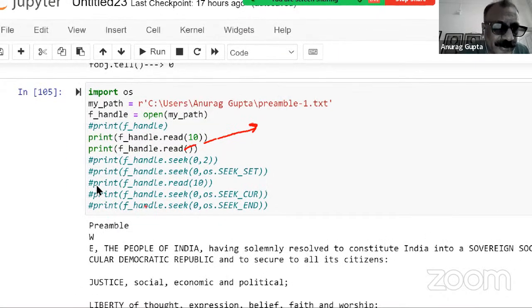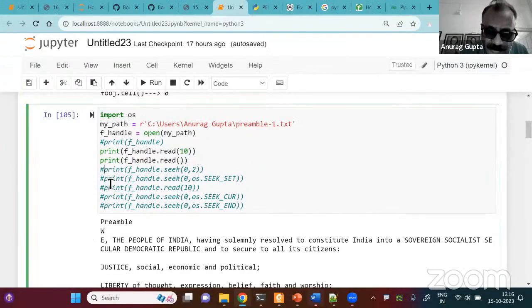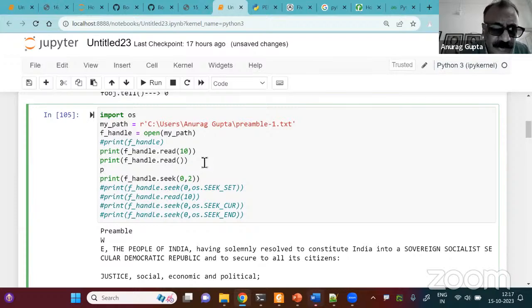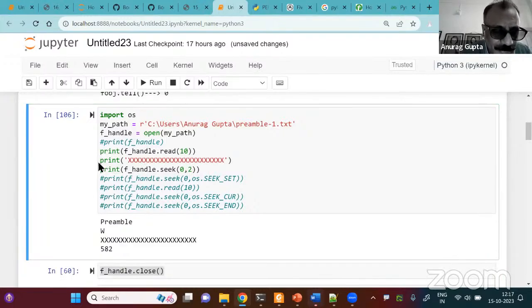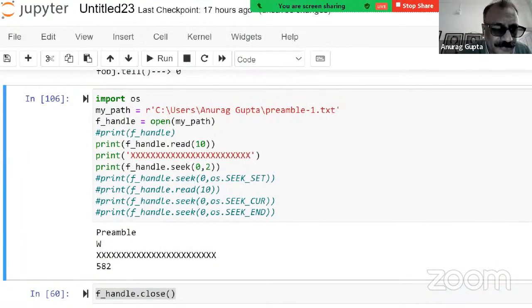So let me just do it. Let me run this again. Let me put 10 here and remove this line. Let me put a print, and this is the way I like to do it, let me put a lot of X's here, so that now I can run it. So what am I getting?